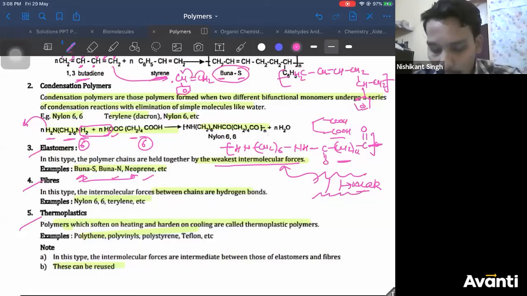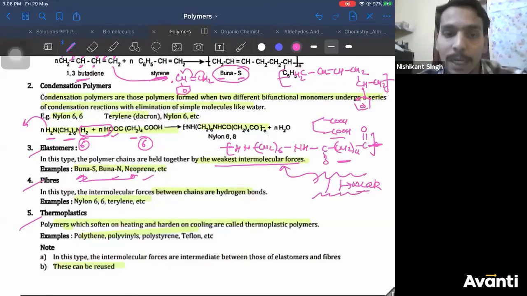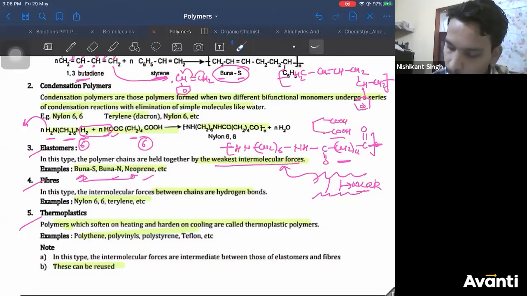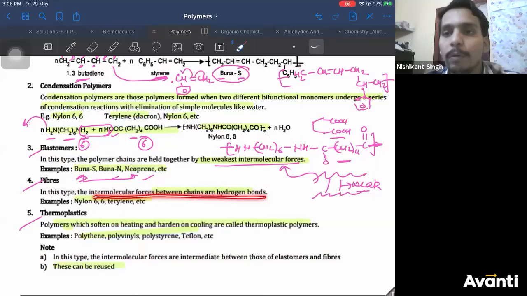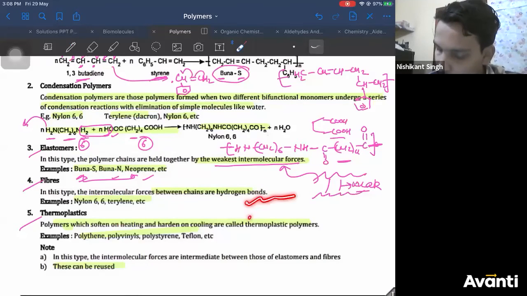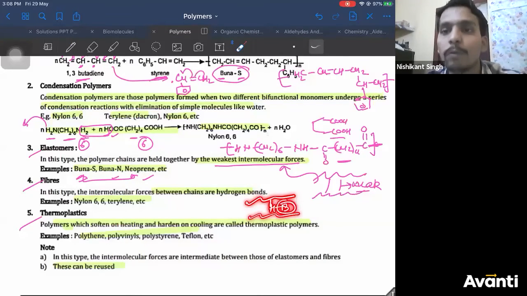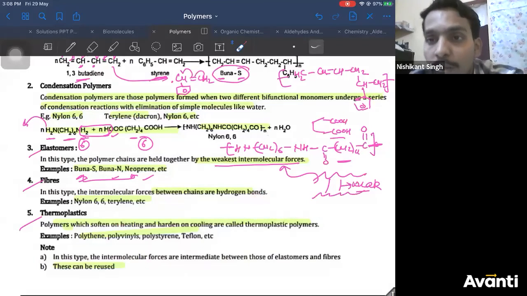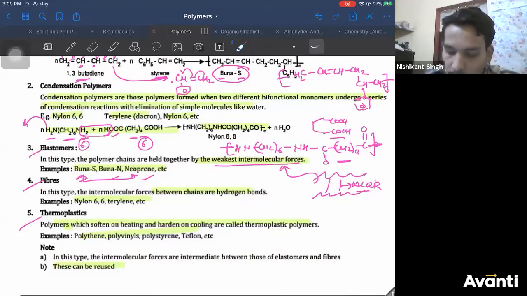Now, fibers. What are fibers? Fibers are the species in which the polymeric chains are held by hydrogen bonds. Between chain 1 and chain 2, there is a hydrogen bond. Now the force is strong. Hydrogen bond is a stronger force, right? Examples are nylon 6,6 and terylene.